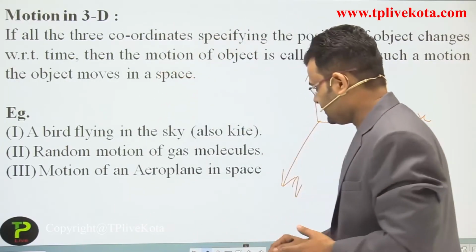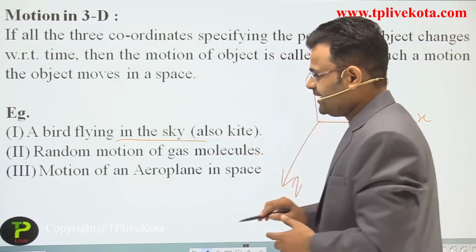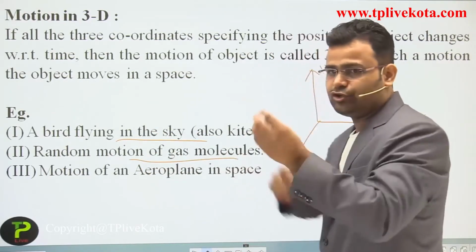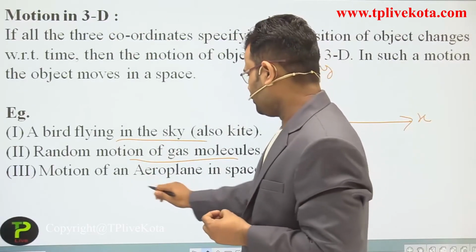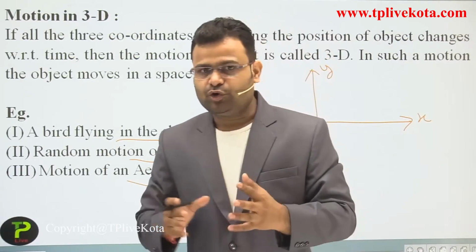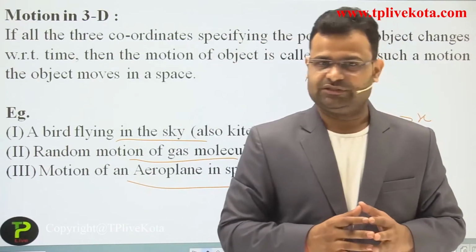Examples are a bird flying in the sky, the random motion of gas molecules, gas molecules always move in random motion, and the motion of an aeroplane in space. All are three-dimension motion, students.